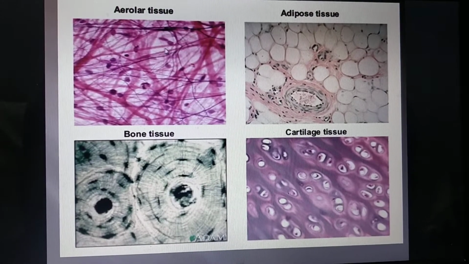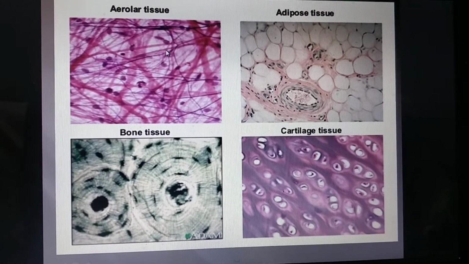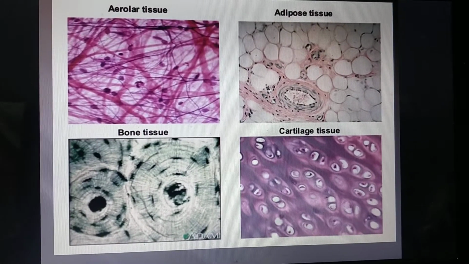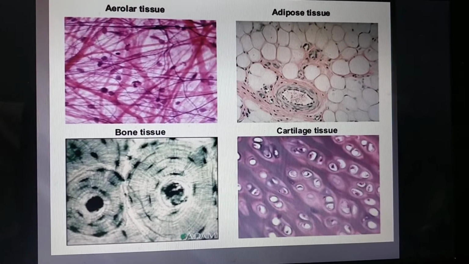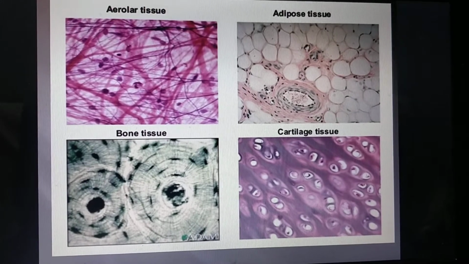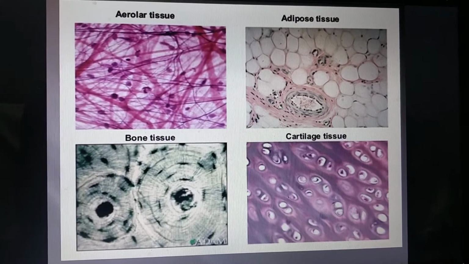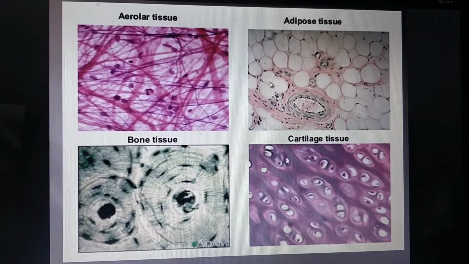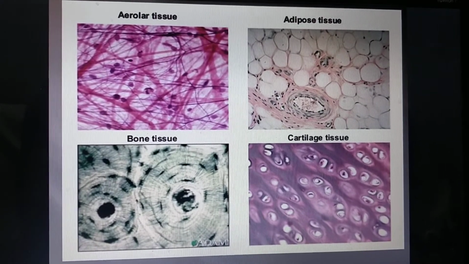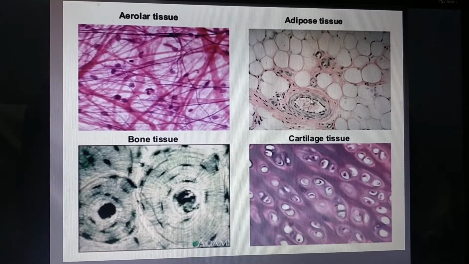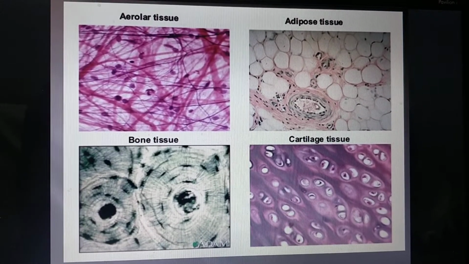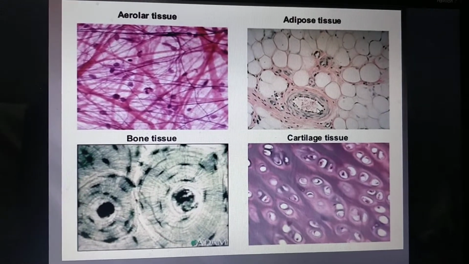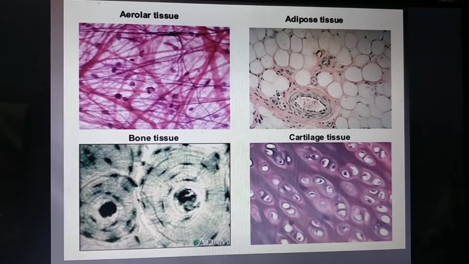Then areolar tissue हमने किया. It consists of different fibers, yellow fibers, white fibers. Then cells are present and they act as a packaging material between the different organs. Adipose, इसमें स्पेशल ये फैट स्टोरिंग सेल होते हैं. पूरा सेल के अंदर फैट से भरा होता है. साइटोप्लाज्म जस्ट पेरिफ्री पे है सेल का, otherwise they are storing the fats.